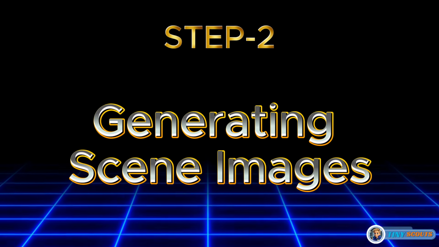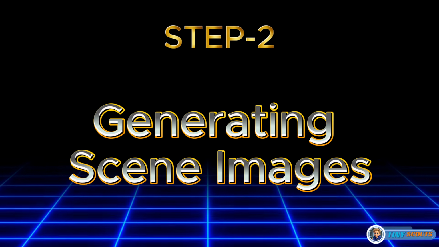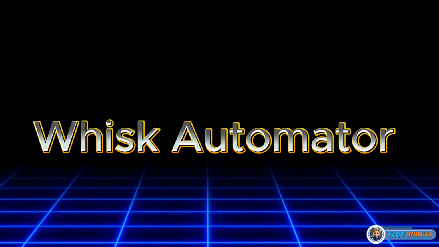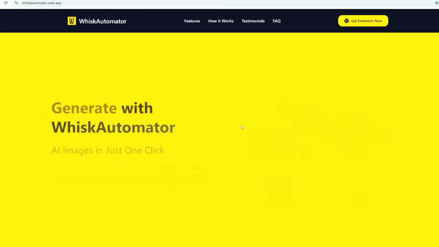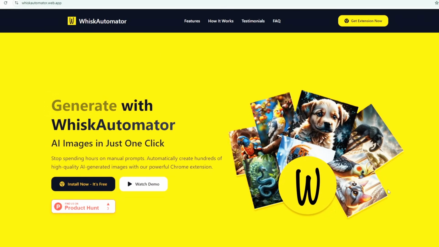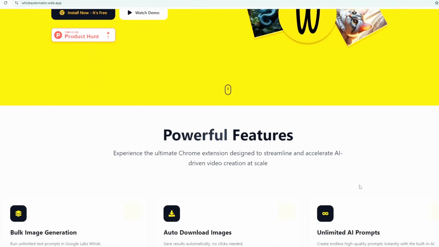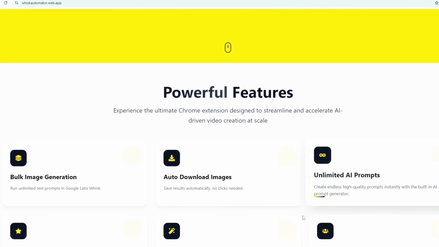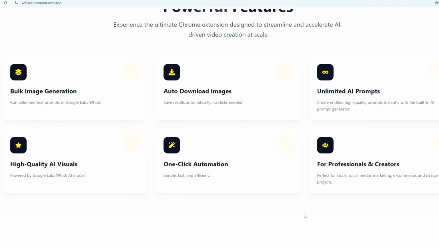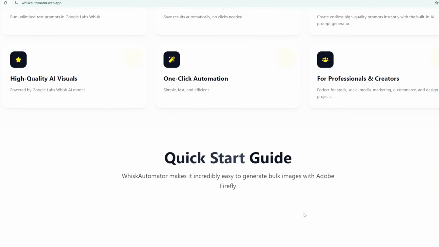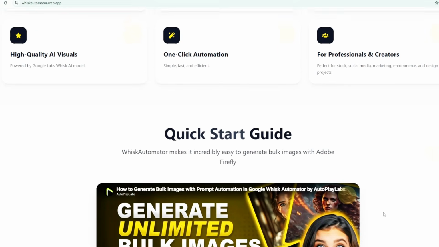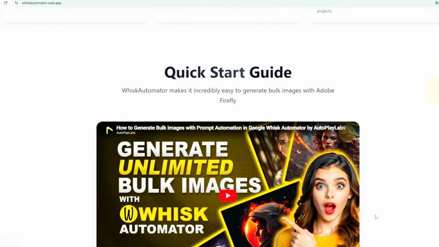Step 2. Generating scene images. Now, to turn our script into visuals, we'll be using Whisk Automator. Whisk Automator, also called Auto Whisk, is a Chrome browser extension that automates large-scale image and video creation using Google Labs Whisk AI. It can transform scripts into detailed visual scenes automatically. It's great for generating consistent and high-quality images based on your story prompts.